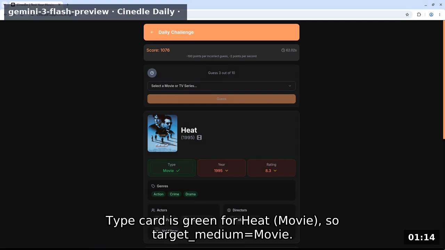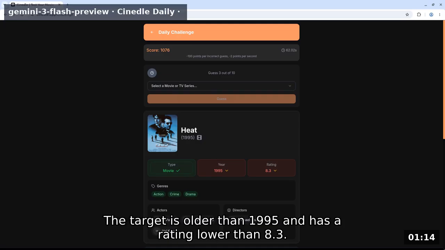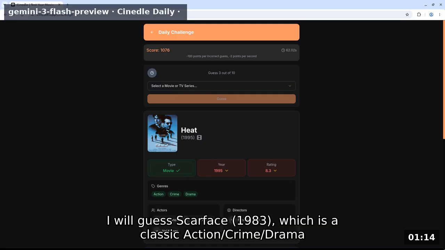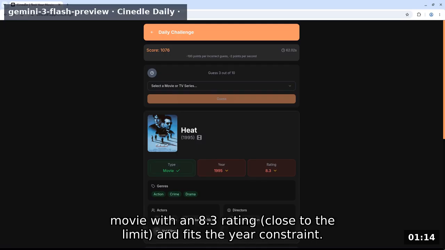Type card is green for Heat movie, so target medium equals movie. The target is older than 1995 and has a rating lower than 8.3. Action, crime, and drama are all matching genres. I will guess Scarface 1983, which is a classic action/crime/drama movie with an 8.3 rating, close to the limit and fits the year constraint.